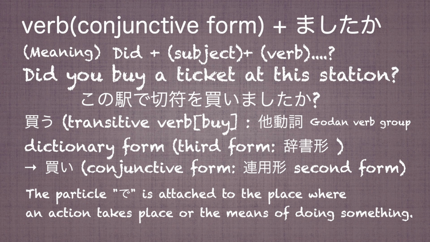Kau. It is a transitive verb, so it requires an object in the sentence. Wo. This particle is attached to the object of the verb. De. This particle is used to indicate the place where the action takes place or the means of doing something.